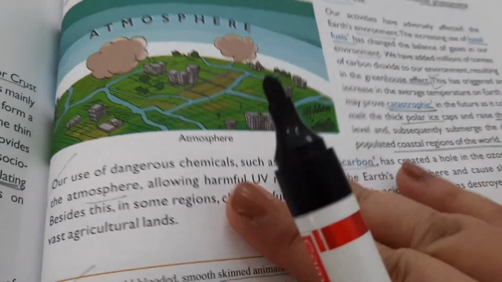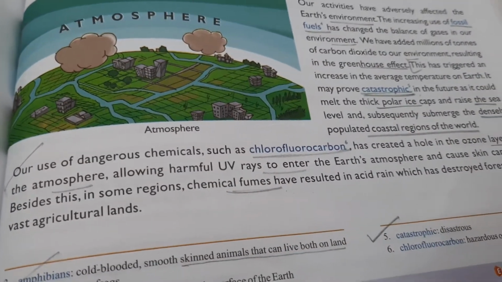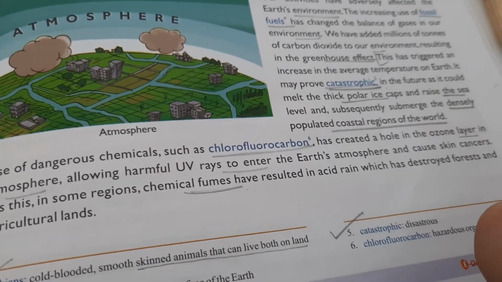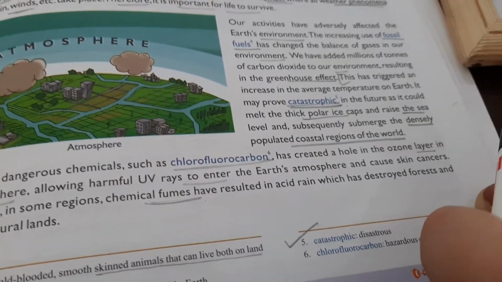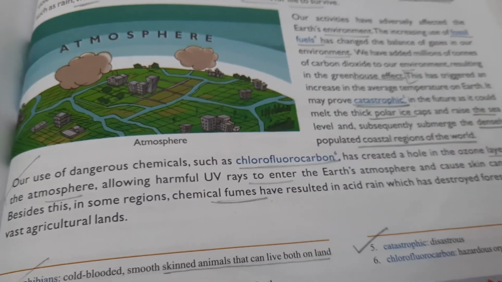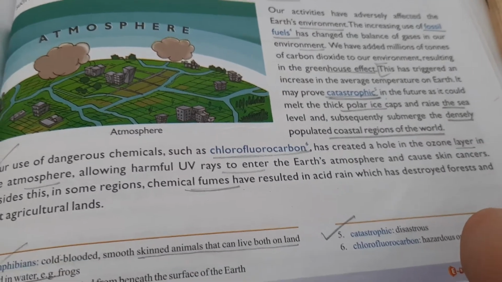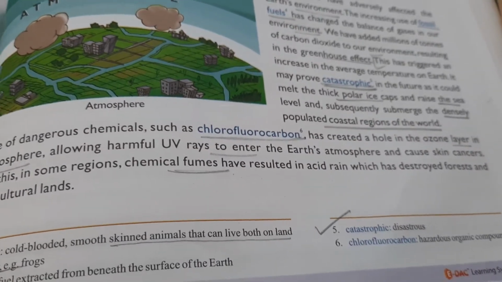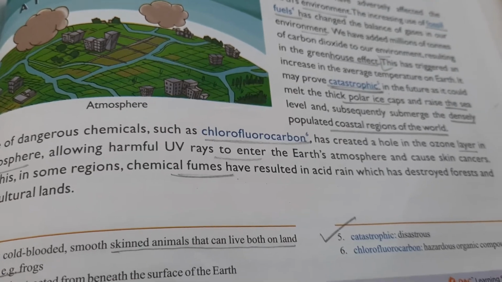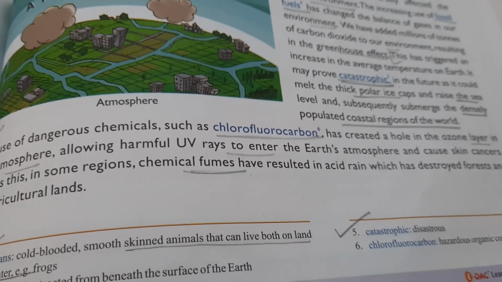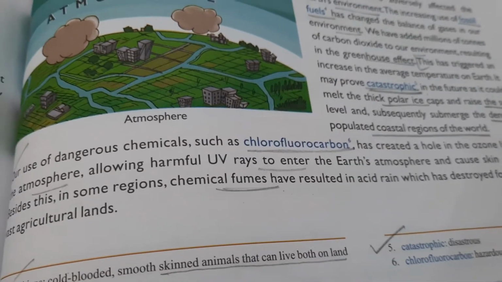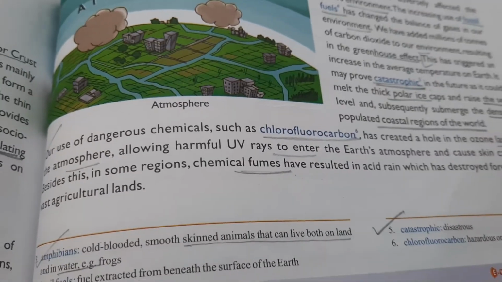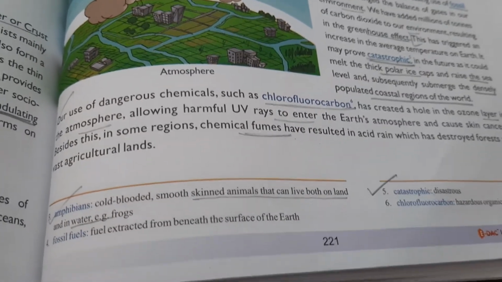We are actually emitting out the dangerous chlorofluorocarbons. It has created a hole in the ozone layer, the atmosphere, allowing harmful UV rays to enter inside the atmosphere. If we are hurting our ozone layer, that means we are allowing harmful UV rays of the sun to enter inside our atmosphere, which may result in skin cancer and some other diseases.